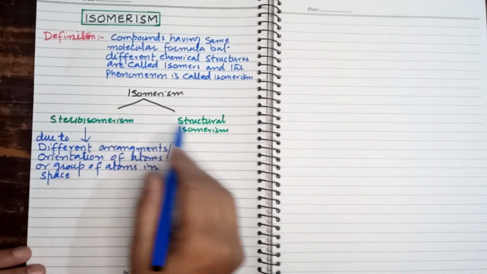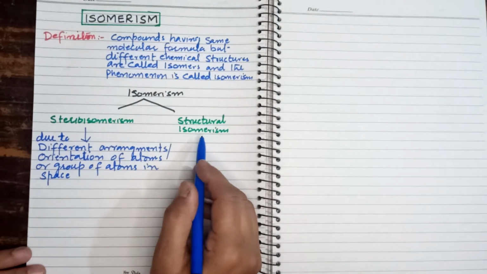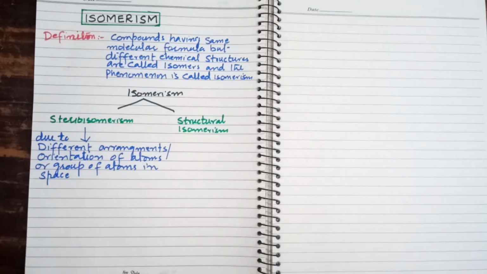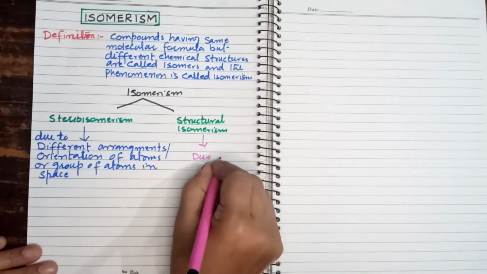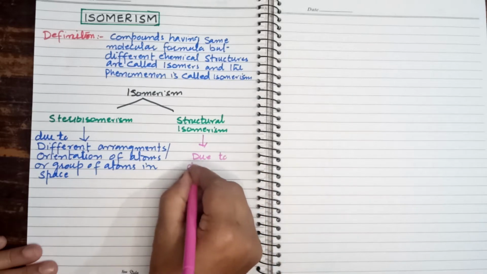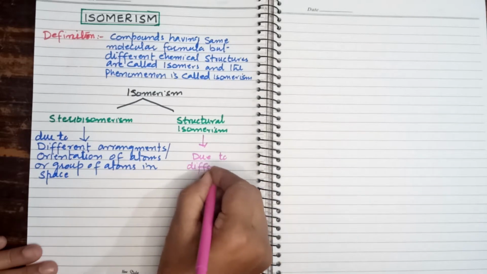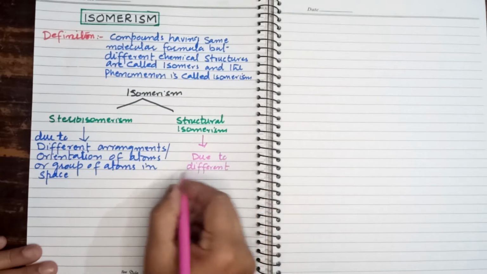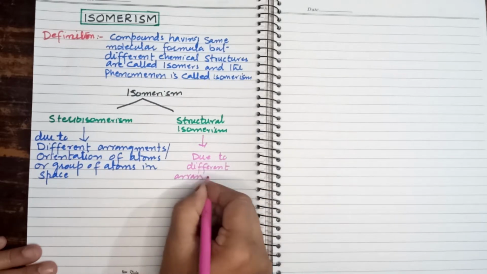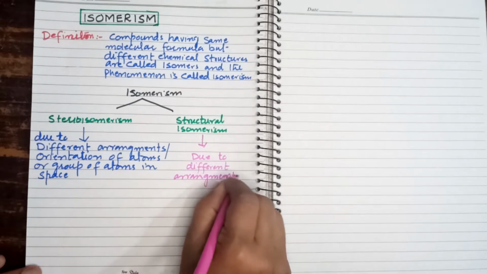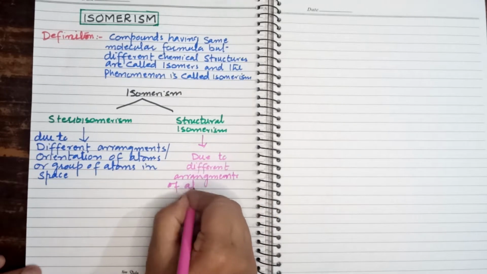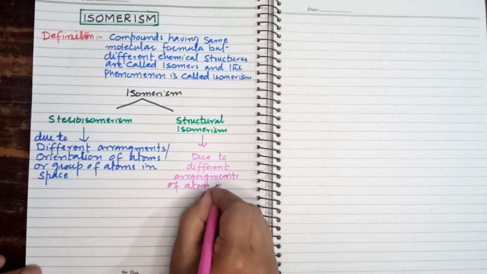Now the second type of isomerism is known as structural isomerism. Right, students? Now we will see what is structural isomerism. Structural isomerism is due to different arrangement of atoms within the molecule.